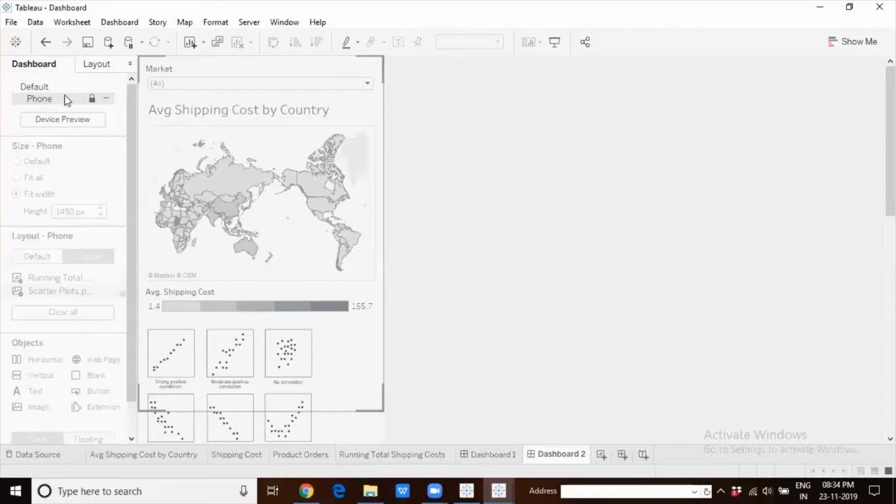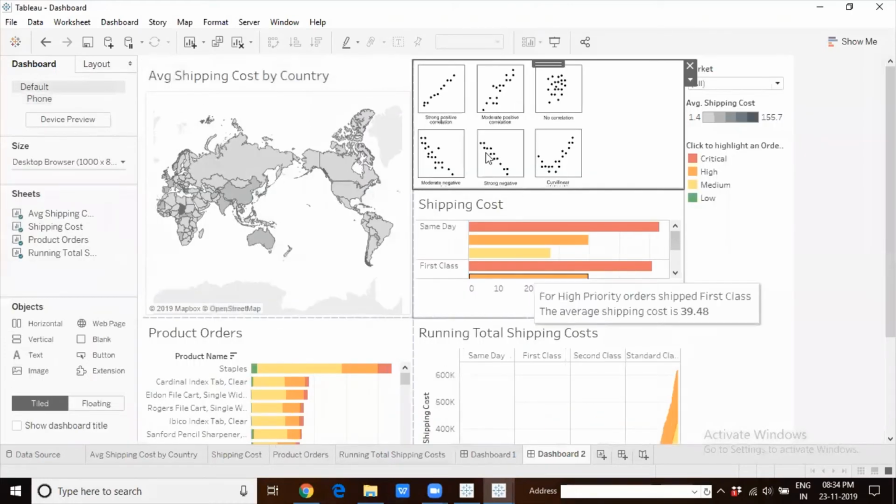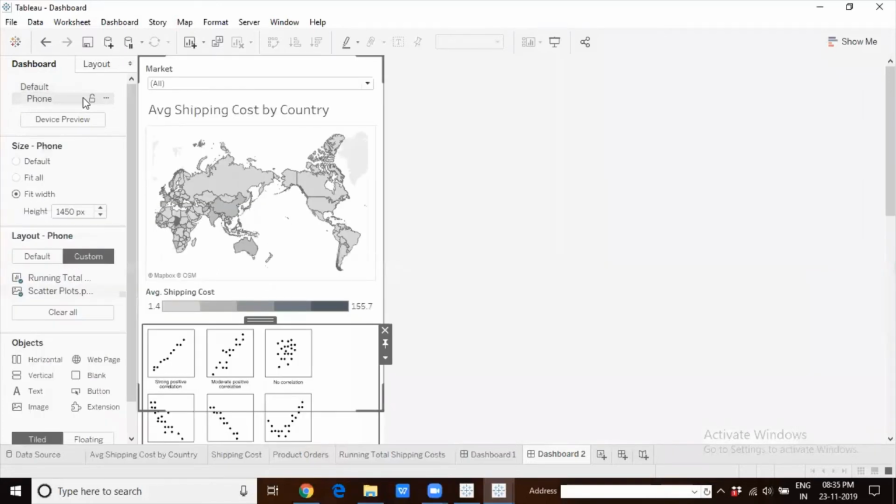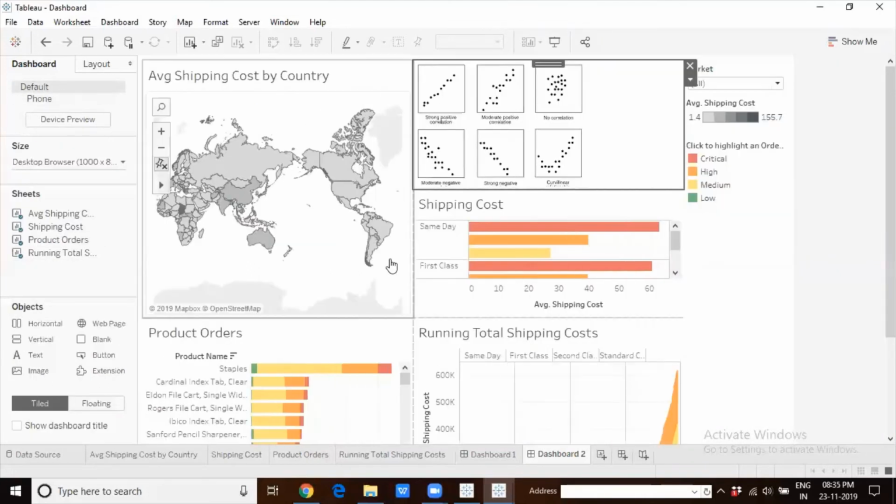All right. So you have to be careful whether or not you want to use this lock. If you're using it, which means whatever new components get added to your dashboard, they will automatically be included in the device layout, phone layout. If you are editing it yourself by keeping it unlocked, then if there is any new component added on the default layout, you will have to go and manually introduce it in the device layout. Tableau will not automatically take care of it. Okay, so that is an important point to remember.